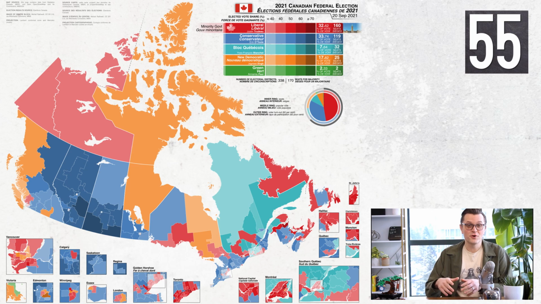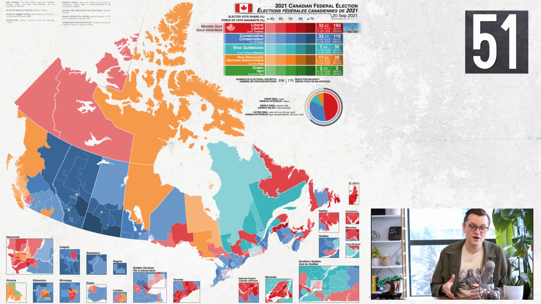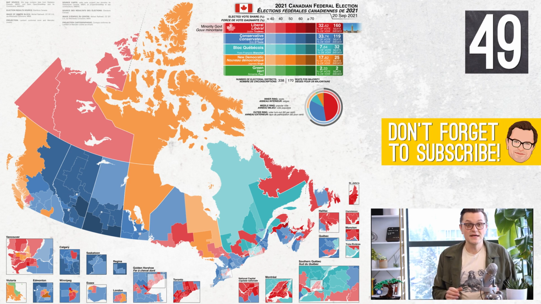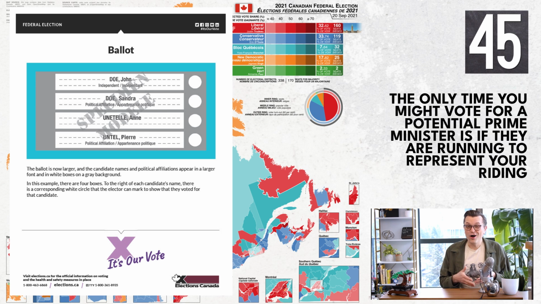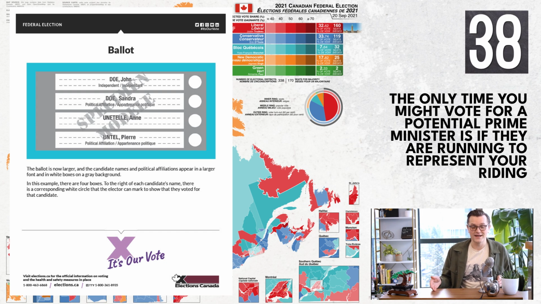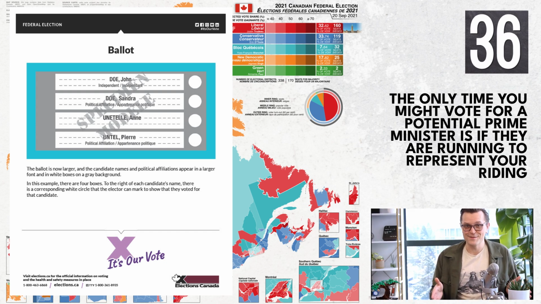In Canada, we don't directly elect our Prime Minister. Instead, the country is broken up into over 300 electoral districts, sometimes called constituencies or ridings. Each one is represented by a member of parliament. On election day, all you vote for is your choice of who you want to be your MP based on the candidates in your riding. That's it. Nothing else. Easy peasy.